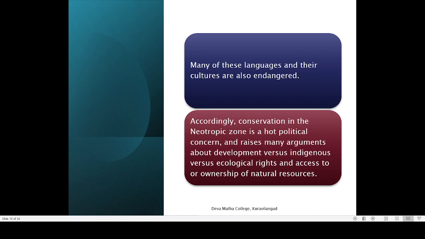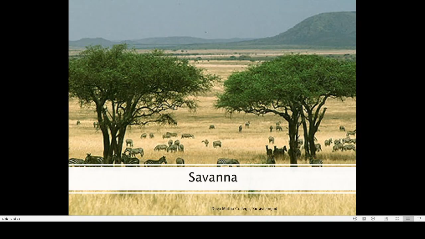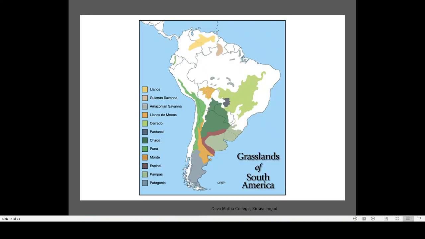So there will be a lot of conflict. If you closely watch the political history and political climate of South America, you can always see that even if you go to Peru, there are always a lot of political movements about protecting the Amazon. Some are saying that the area of the Amazon should be reduced. Such movements are going on very actively in South America. So this is an idea regarding the fauna as well as the flora of South America.